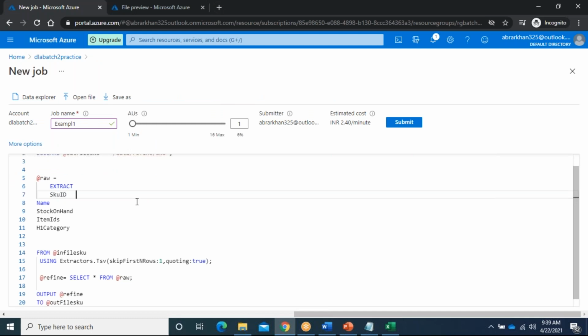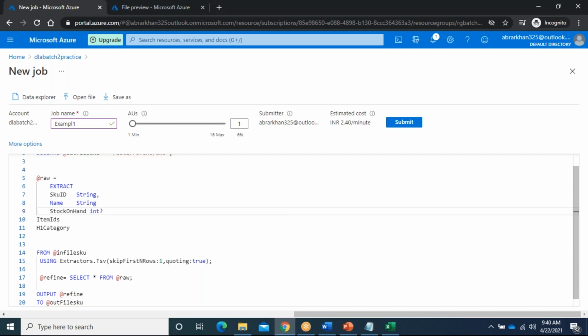Okay, SKU ID is a string, name is a string, and order is also important. If you change the order, it will fail. This is, I think I make it as INT.